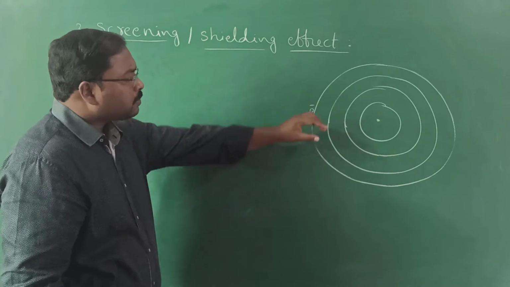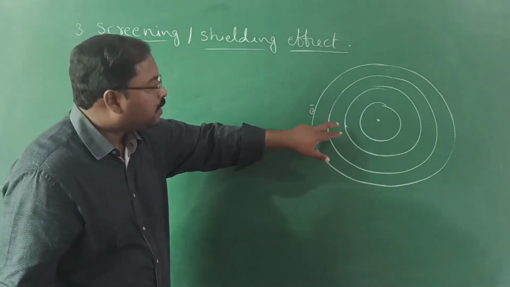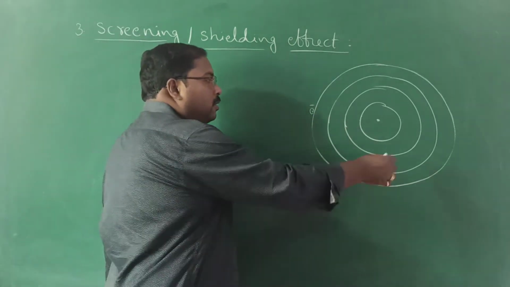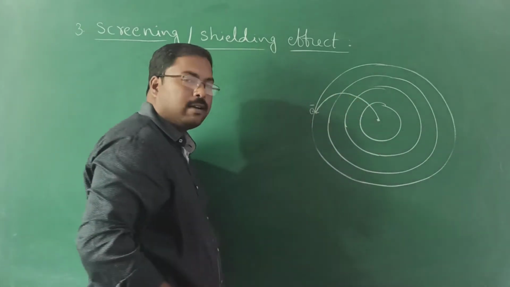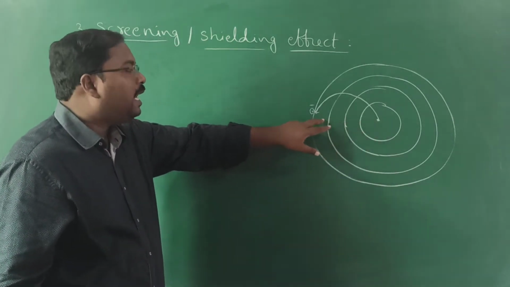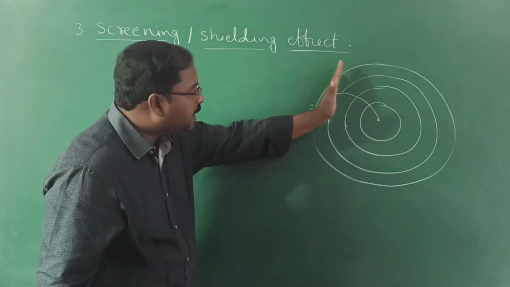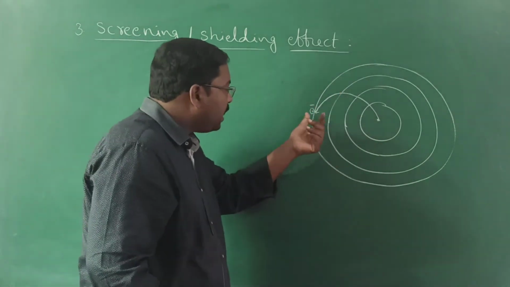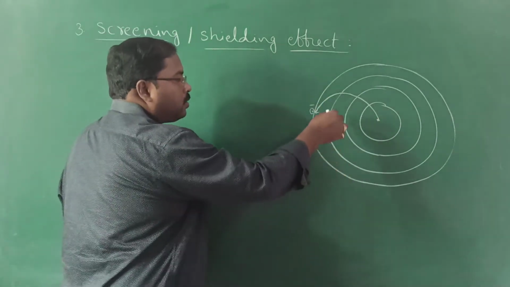The electron is in the fourth orbit. The electron being in the fourth orbit means the electrons in the first, second, and third orbits are already completely filled. So the effect of nucleus on this electron decreases due to the presence of these inner electrons, because these inner electrons act as a shield or a screen between the outermost electron and the nucleus. Understood the concept or not?